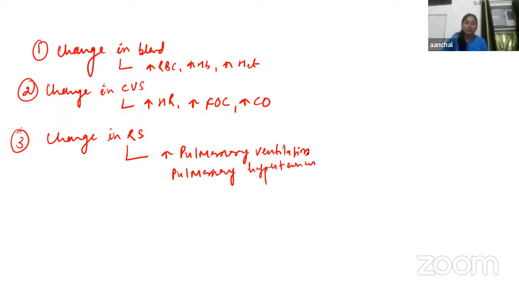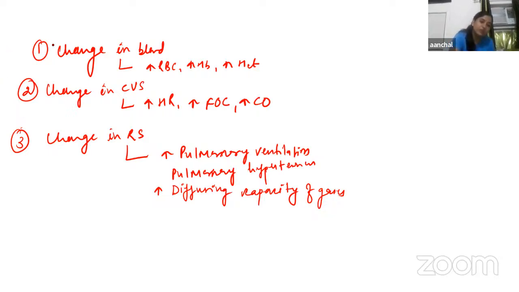Increased cardiac output increases the pulmonary blood flow, and that leads to pulmonary hypertension. Then due to increased pulmonary blood flow and increased ventilation, diffusion capacity of gases will also get increased. So these are the changes that occur in blood, in CVS and in the respiratory system.